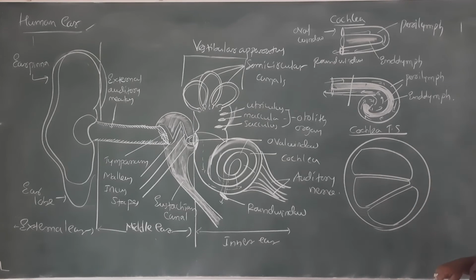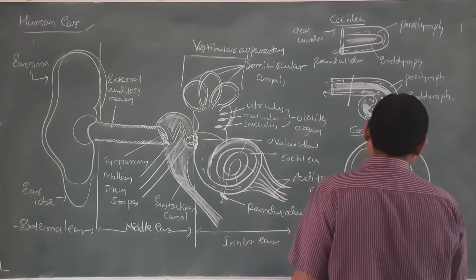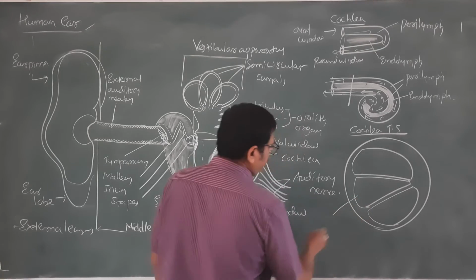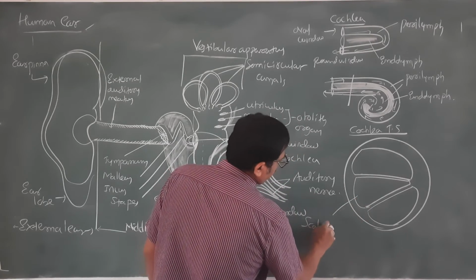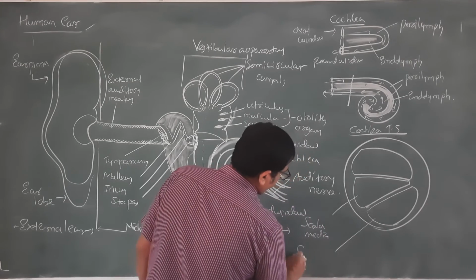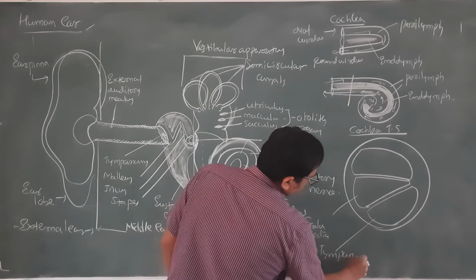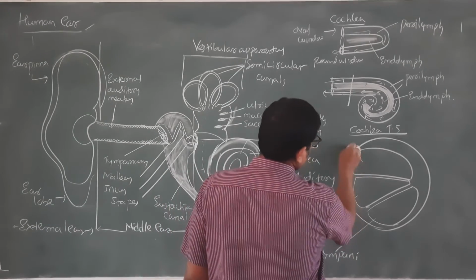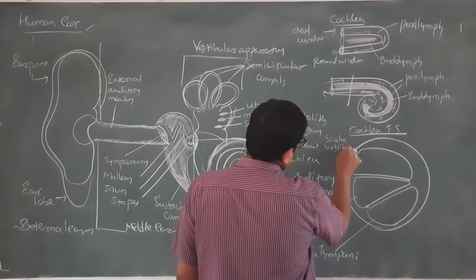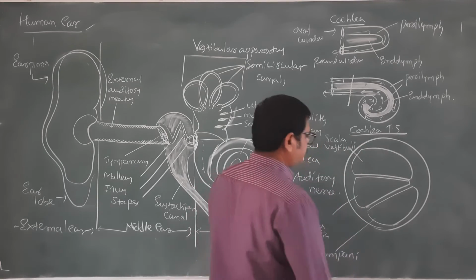So what we find here is this cavity, scala media, scala tympani, and scala vestibuli.